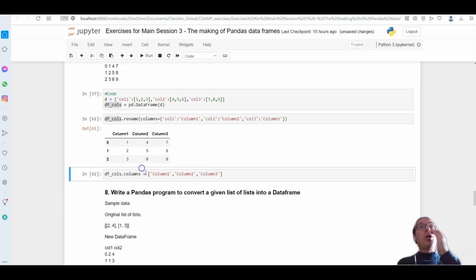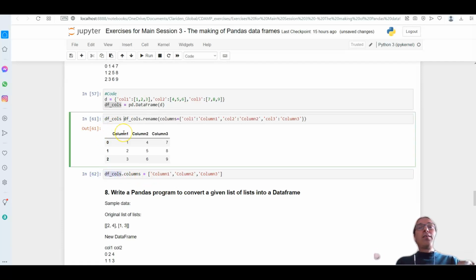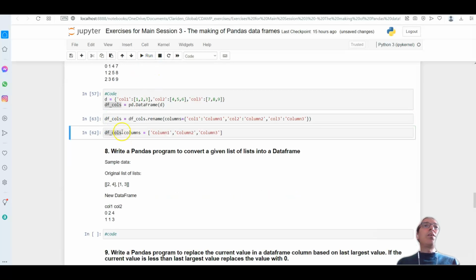This would do the job. Either way, I would have to say inplace, otherwise it won't rename it, or I will have to put columns here. Either way this works, or that other one works as well to rename my data frame.